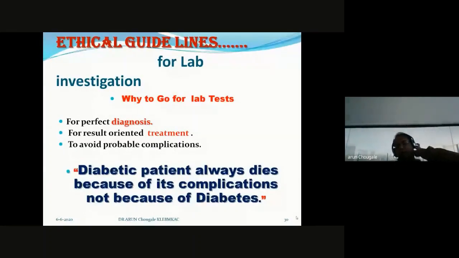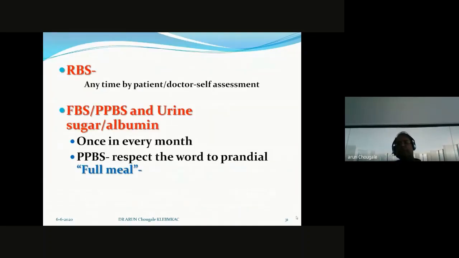Why go for a lab test? For a perfect diagnosis, for result-oriented treatment, and to avoid probable complications. This is the famous saying: a diabetic patient always dies because of its complications, not because of diabetes. Keep it in mind. Patient dies because of diabetic complication, not because of diabetes.